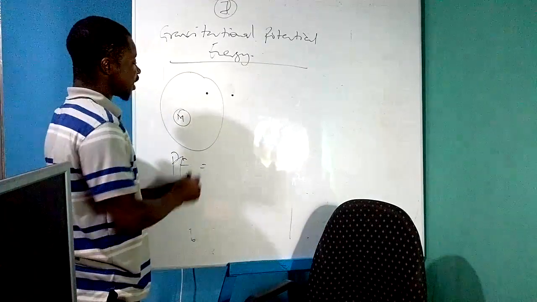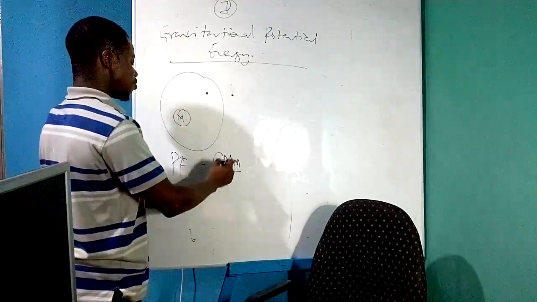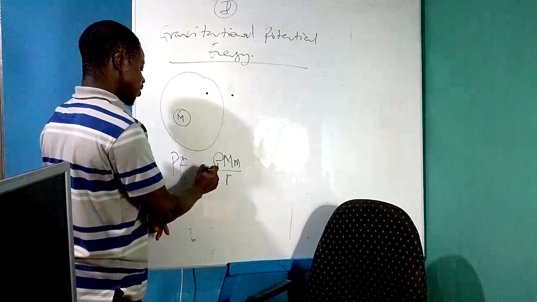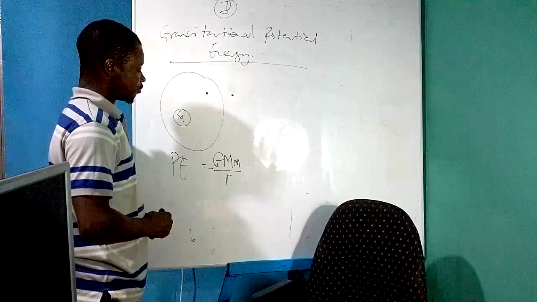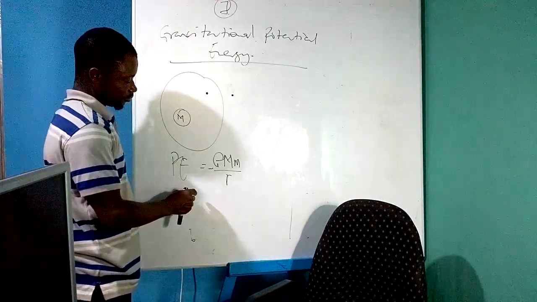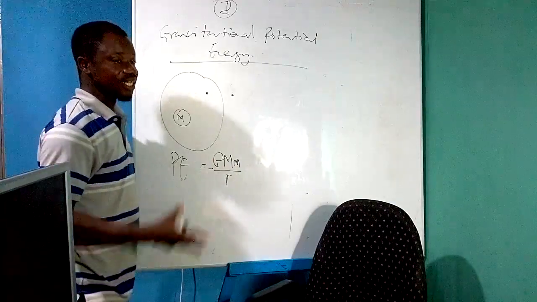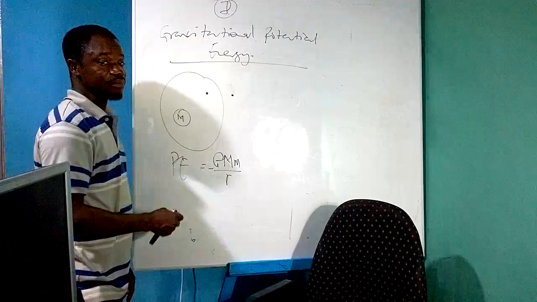And the gravitational potential energy at a point is given by negative G capital M small m over R. What happens is that the force from which this potential energy was obtained is an attractive force. That is what makes the potential energy negative.